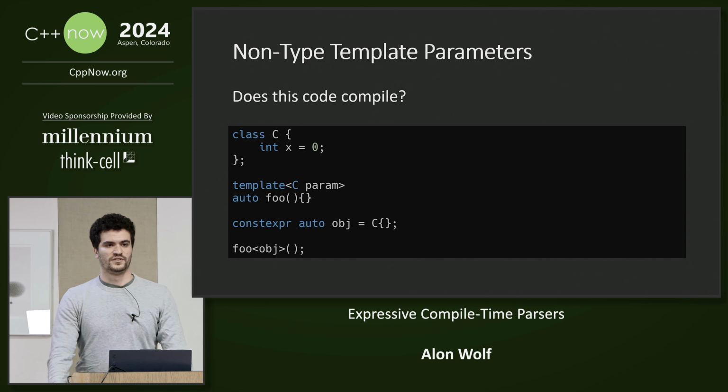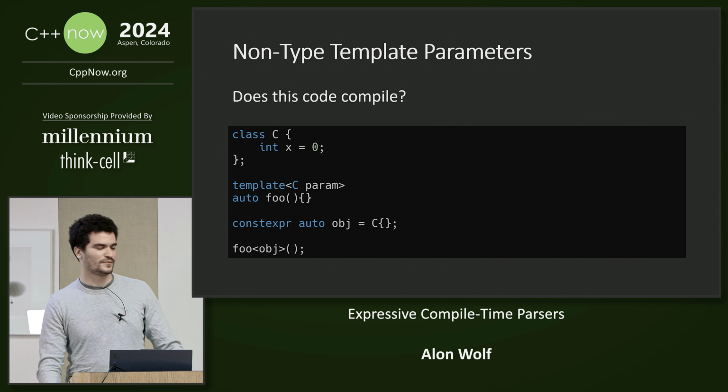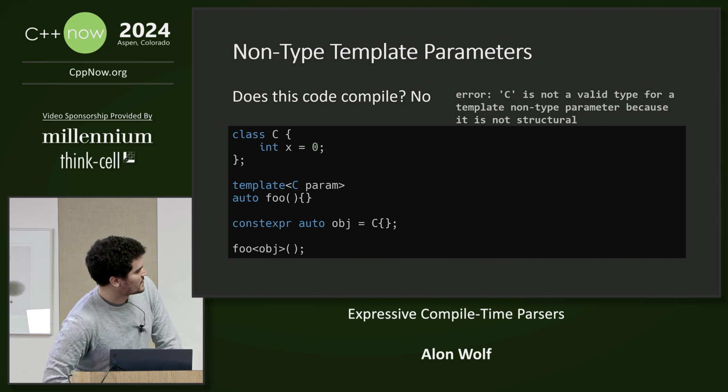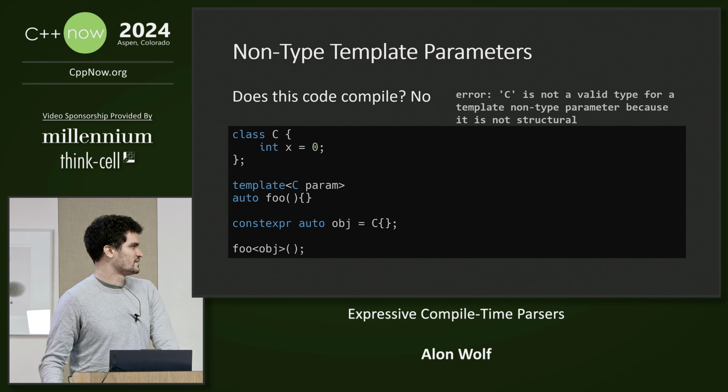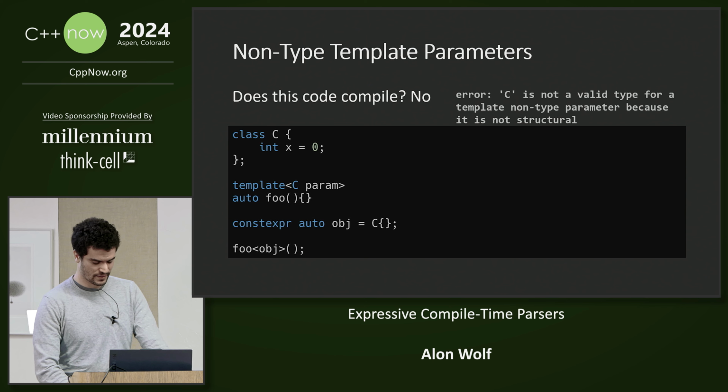Okay, does anyone know if this code compiles? Oh, well, the answer is it doesn't compile. Can anyone know why it doesn't compile? Yeah. So the reason it doesn't compile is because if you try to run it, you will get an error that C is not a valid type for template non-type parameter. And the reason that it is not a valid type is because it is not structural, and this is because it has a private data member.